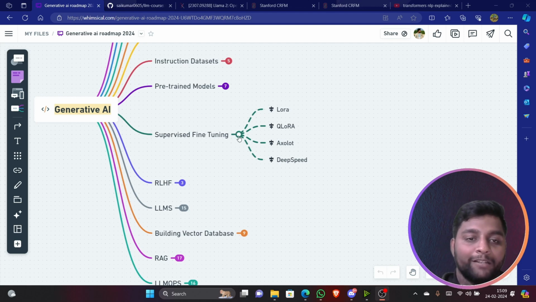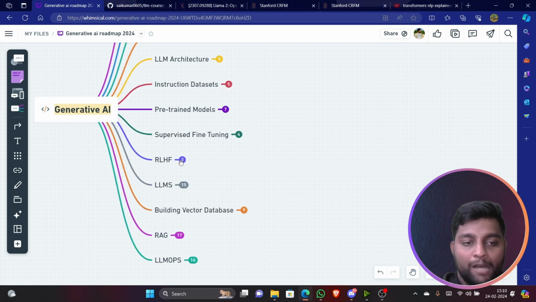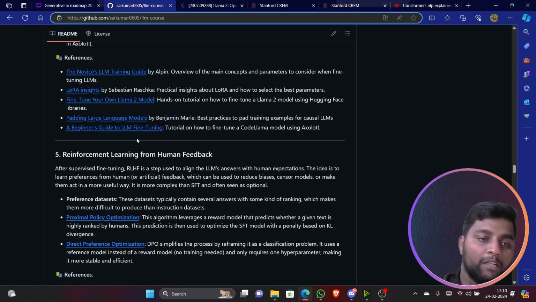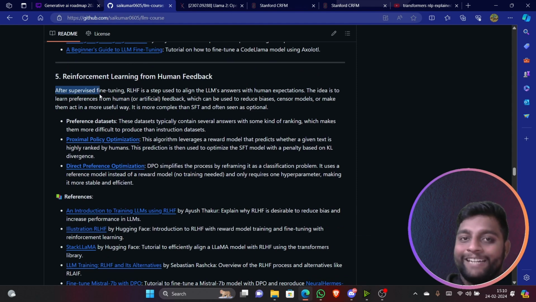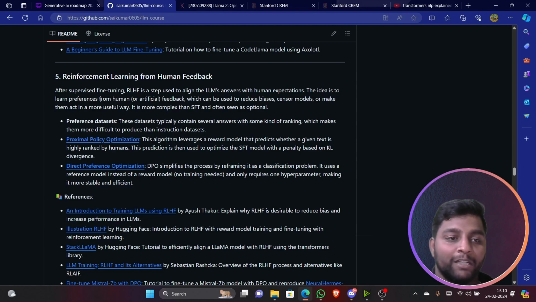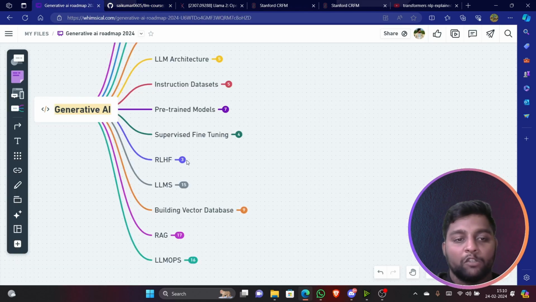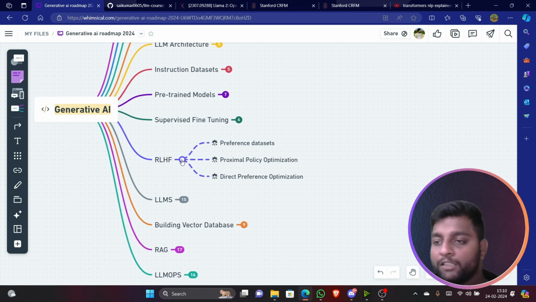So now let us go further with RLHF, which is nothing but reinforcement learning from human feedback. Very long name, right? After supervised fine tuning, RLHF is a step used to align the LLMs with human expectations. The idea is to learn preferences from humans or AI feedback. This means that based on the human feedback, the model is going to improve. What does reinforcement learning suggest?